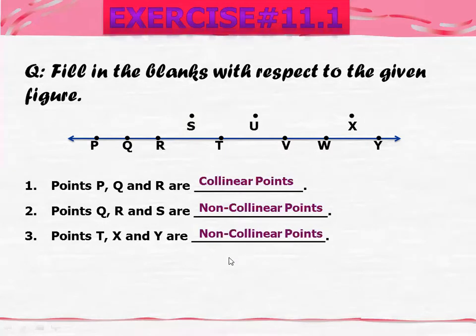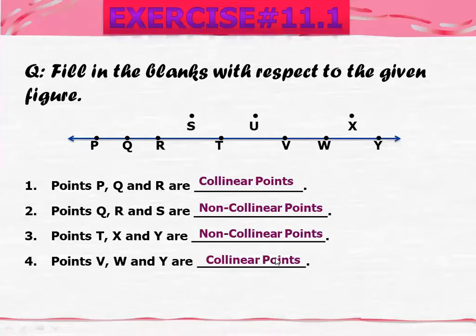Now move on to the next one. Here you have points V, W, and Y. As you can see here, these 3 points lie on one line. So you will say that these are collinear points.